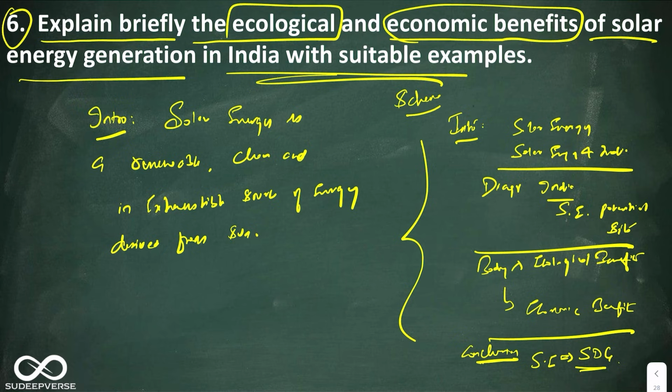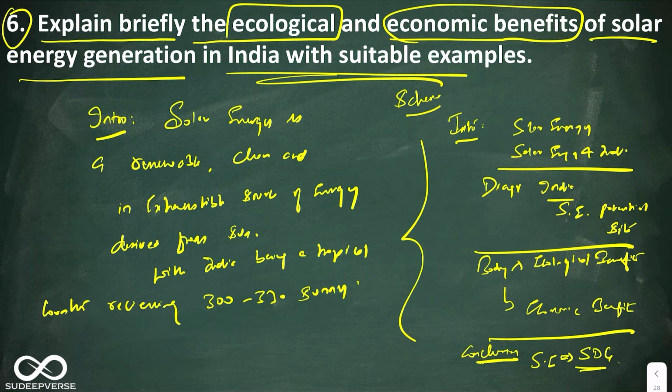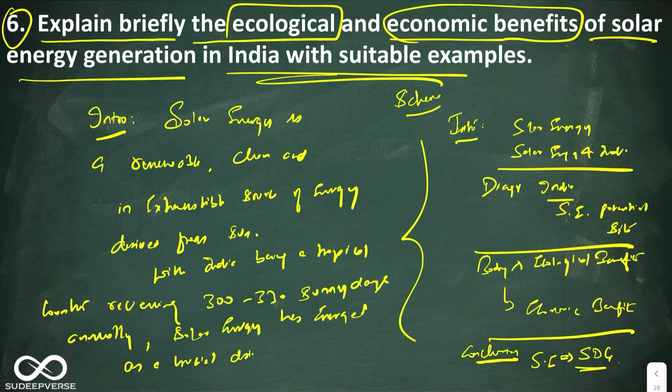Okay, next point, you can say, with India being a tropical country, receiving 300 to 330 sunny days annually, solar energy has emerged as a crucial driver for sustainable development in India.